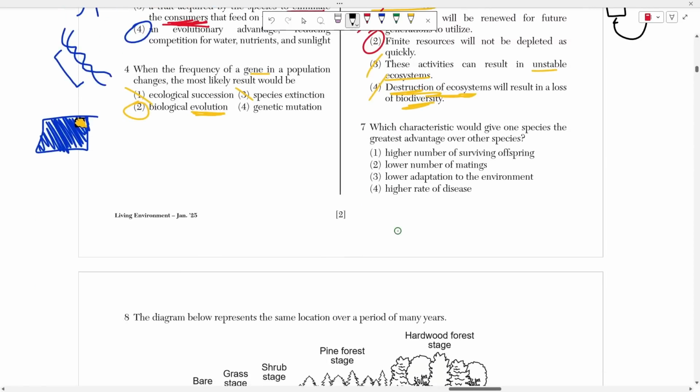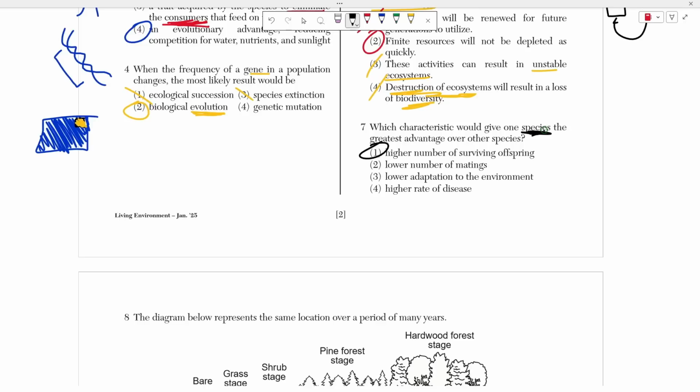All right. Number 7 asks which characteristics would give one species the highest advantage over the other species, and this has to be choice 1, highest number of surviving offspring. As a species, your goal is to reproduce as many times as possible and to have the highest number of surviving offspring, right? That's how you carry on a gene. A species, right? It's a population of animals that have that same genetic blueprint, right? So in order for a species to continue, those genes need to be present within its members, right? Again and again and again.